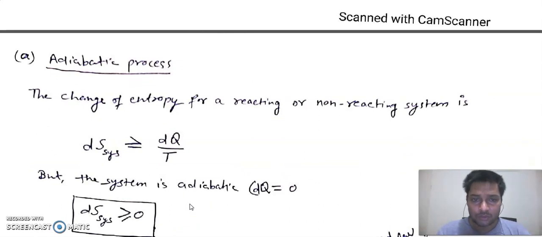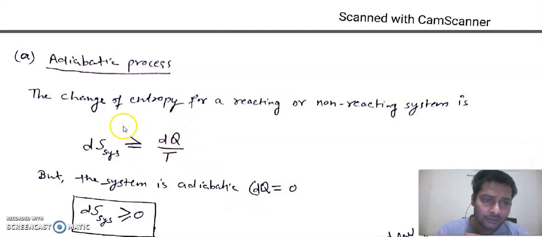We know from the second law of thermodynamics that for a reacting or non-reacting system the change in entropy is greater than or equal to dq by T. But this process is adiabatic, which means dq is equal to 0.